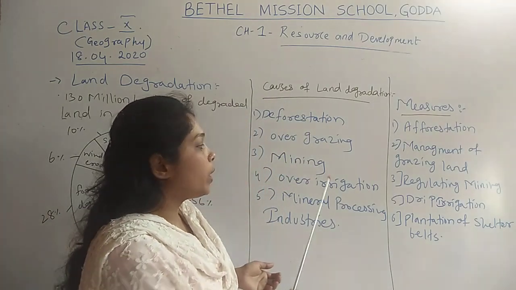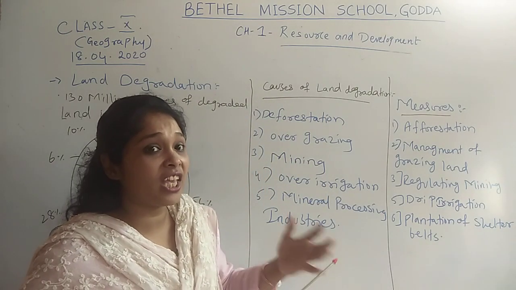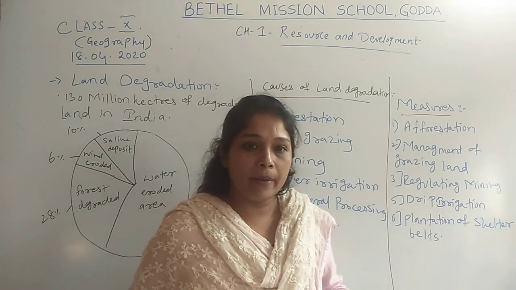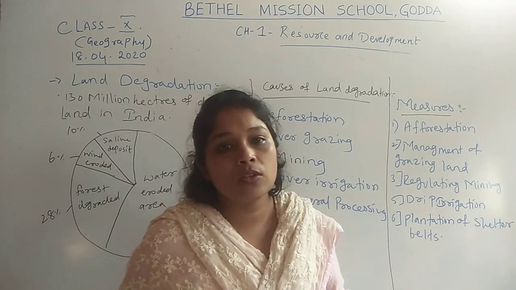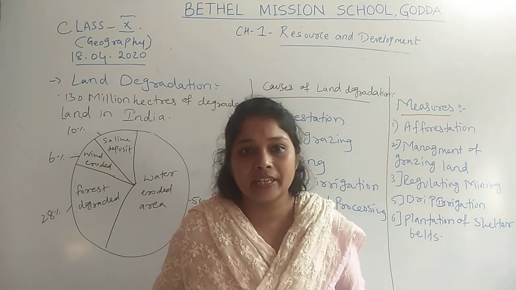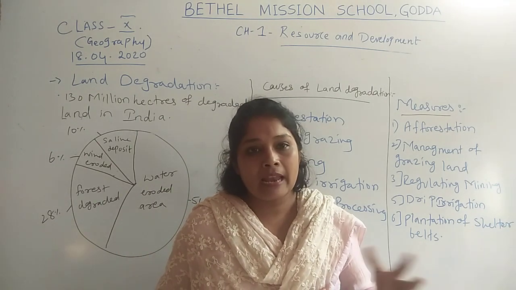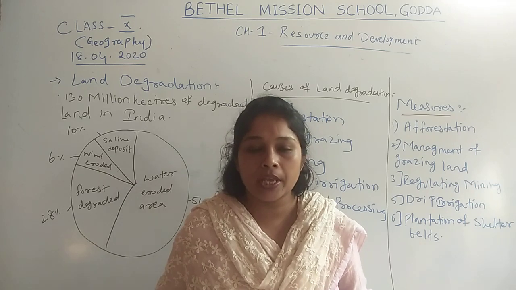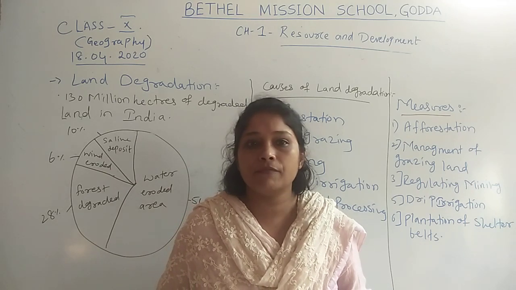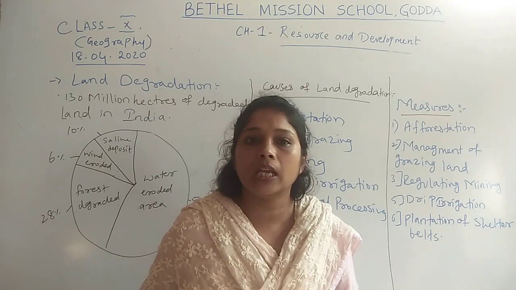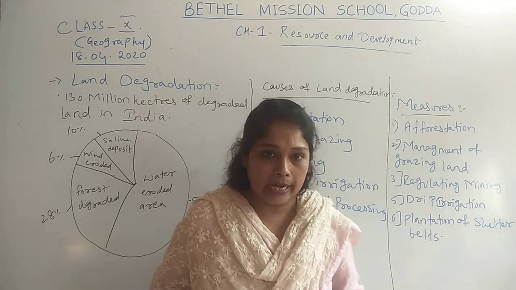Next one is over-irrigation. We have irrigation facilities in India, but many times farmers don't know how to use them, and there is over-irrigation, which causes a high level of water in farming areas, which affects the crops and the fertility of those cultivated lands.